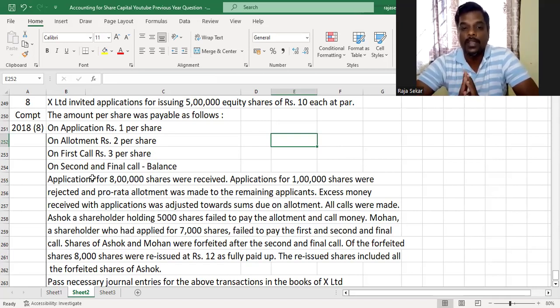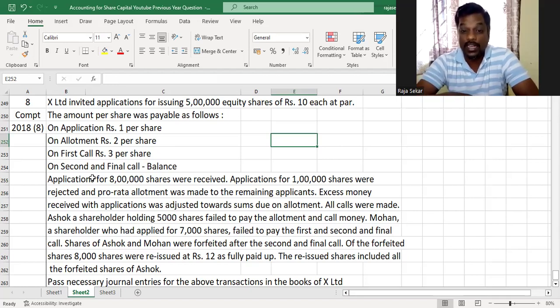Let's look at it. X Ltd invited applications for issuing 5 lakh equity shares of rupees 10 each at par. The amount per share was payable as follows: on application, rupees 1 per share; on allotment, 2 per share; on first call, 3 per share; on second and final call, the remaining amount.